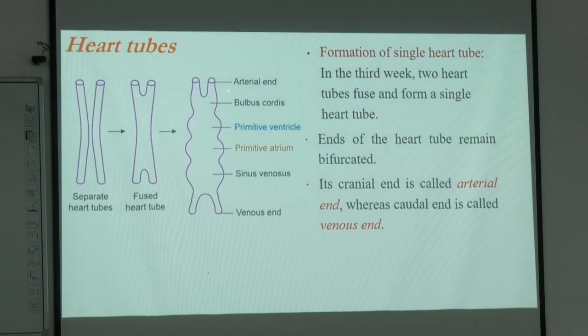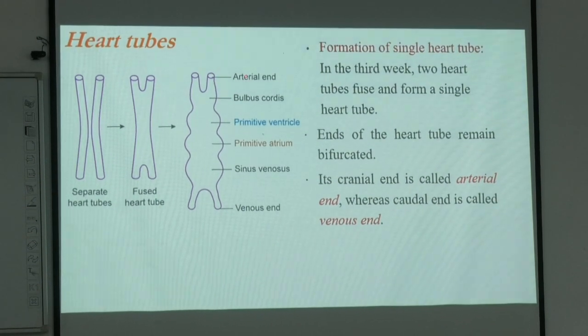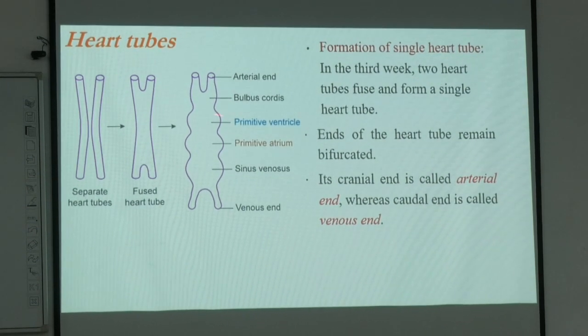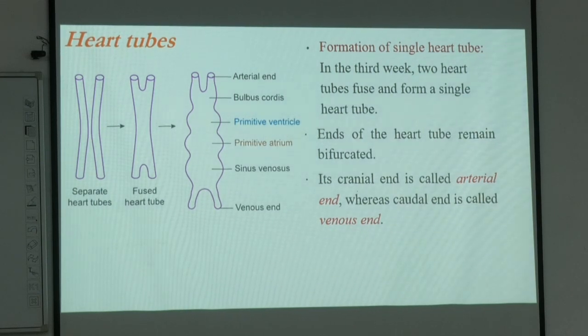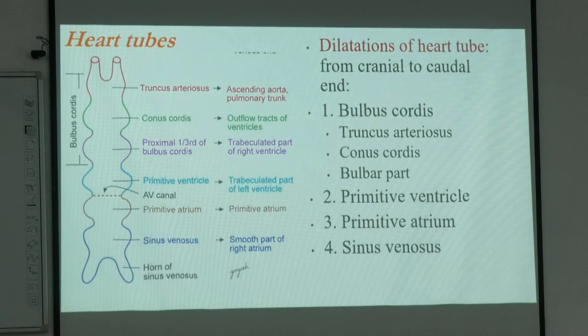Now we take this particular dilatation present at the arterial end, the first one, which is known as the bulbus cordis. Now this bulbus cordis goes on to undergo further changes, so it transforms a little further and becomes more complex.